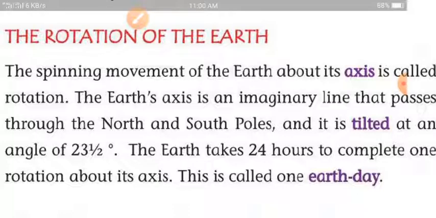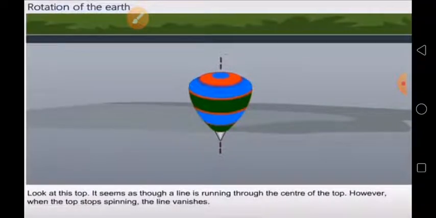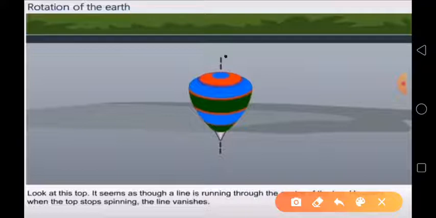What is rotation? We will understand about rotation. You can see this is a top. Look at this top. It seems as though a line is running through the center of the top. You can see this line. However, when the top stops spinning, the line vanishes.